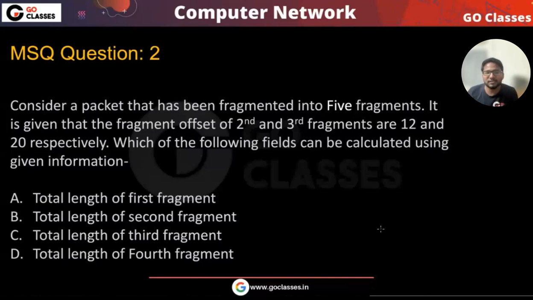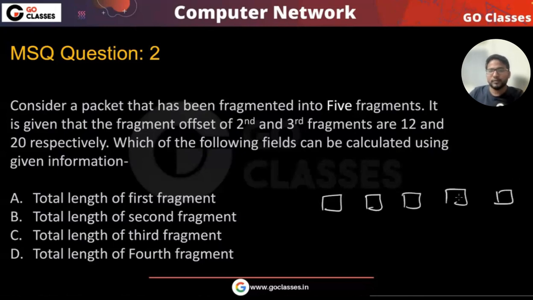Okay. Now they're saying it is given that the fragment offset of the second and third fragments are 12 and 20 respectively. So if there are 5 fragments, let's suppose this is 1, 2, 3, 4, 5. So this is the first fragment, this is the second fragment. The fragment offset of the second fragment is given to you. What is the fragment offset of the second fragment? This is given to me, 12. I mean the fragment offset. This is 12 and this is 20.